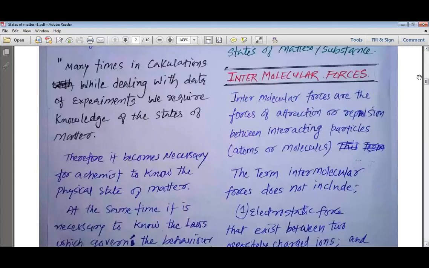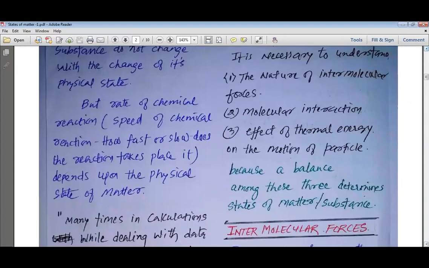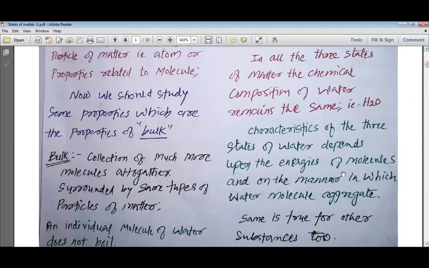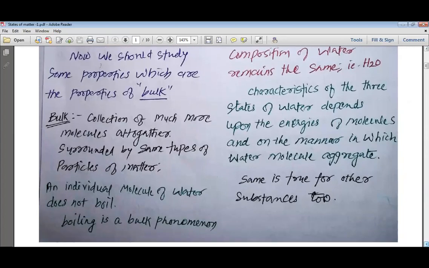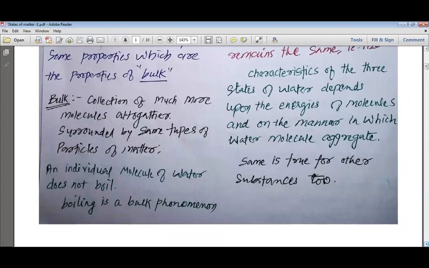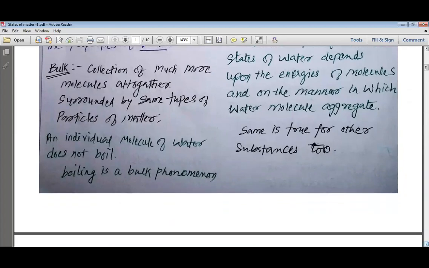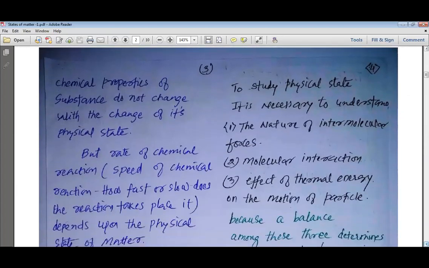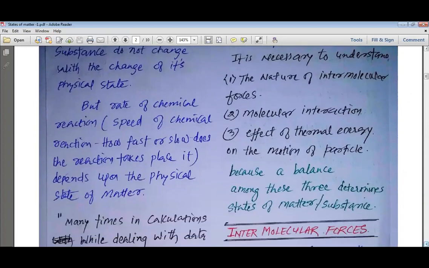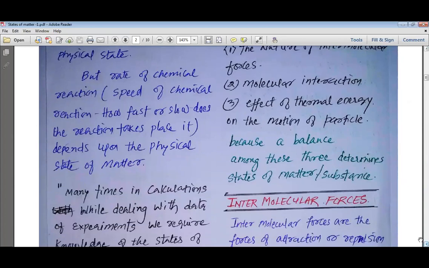Characteristics of three states of matter. Characteristics of three states of matter depend upon the energy of the molecules and the way by which these molecules are being arranged. So these states of matter depend upon the energy of the particles and the arrangement of the particles. Chemical properties do not change when we change the states of matter. But when we change the states of matter, their rate of reaction may be changed.